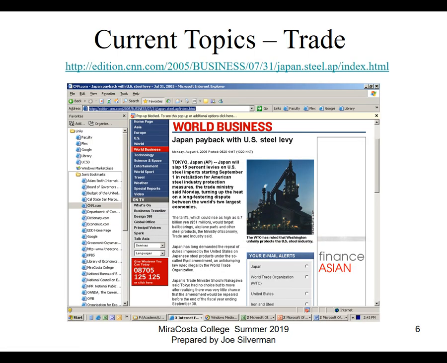This is an article that goes back to 2005, and it says that Japan payback with U.S. steel levy. So let me explain what happened here. In the 1980s, Japan was a dominant steel producer, and a lot of U.S. steel makers were accusing Japanese steel makers of dumping. Now, what is dumping? Dumping is when you sell at less than cost.